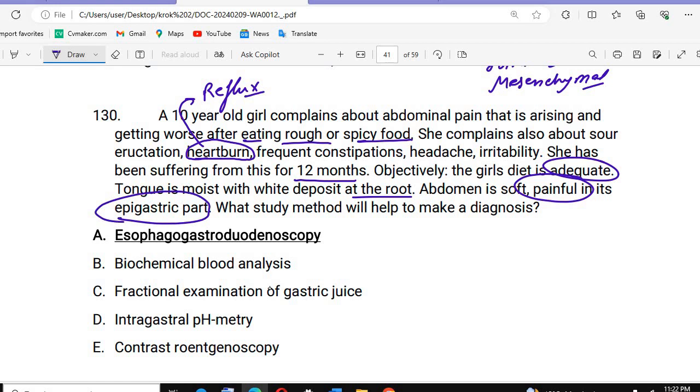So we can see that this condition is reflux disease, and reflux disease we know is seen in GERD patients. What is GERD? Gastroesophageal reflux disease. In all those conditions, we see this type of presentation.